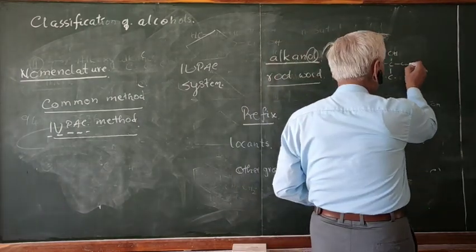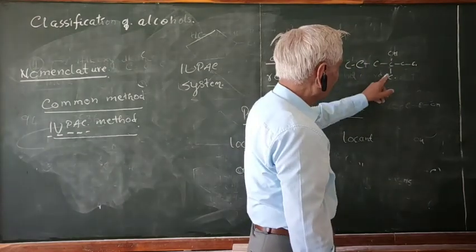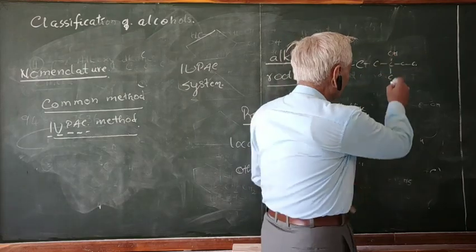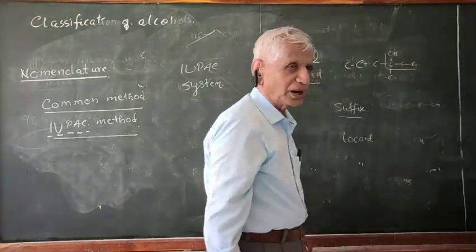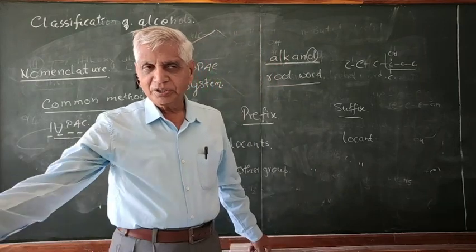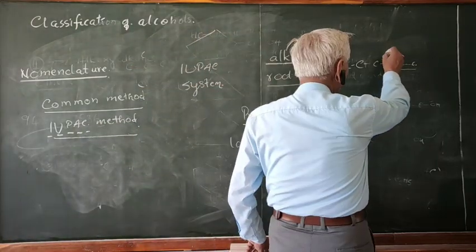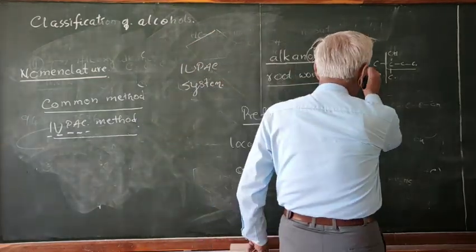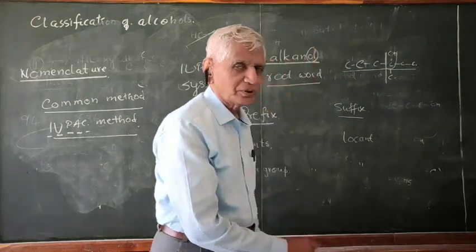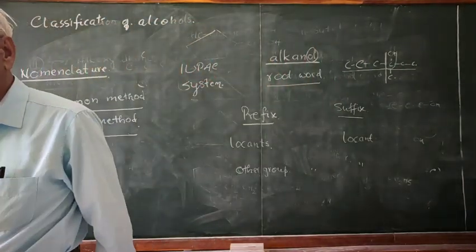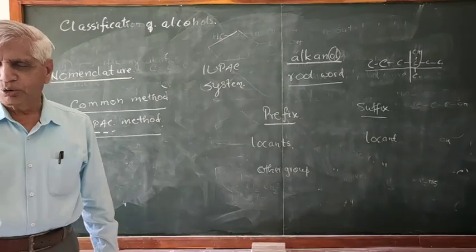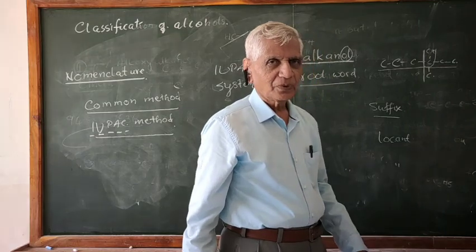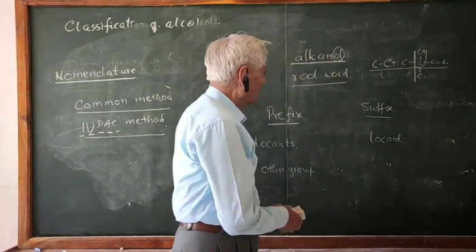Or suppose there is one more carbon, this chain 1, 2, 3, and the OH should be present on this carbon. You can select this chain also. If you select this chain, how many carbons are there? Only 3 carbons. If you select this other chain, only 2 carbons. If you select this chain, there are 4 carbons. Therefore, select the longest chain containing the OH group. In this case, the carbon chain is 4. So that is how you should select the root word.